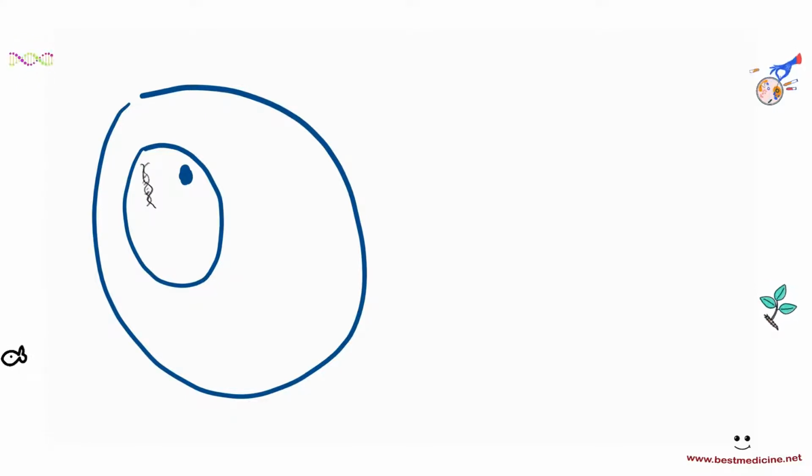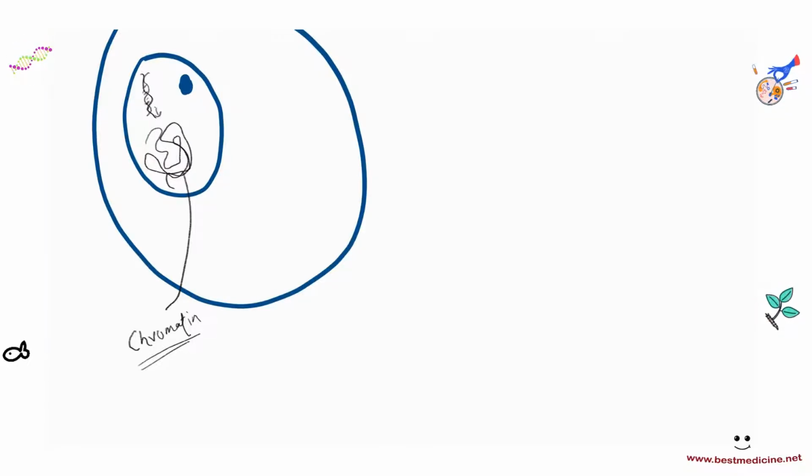Now this DNA actually exists as a thread-like structure like this, okay? This is normally how DNA would be present in any cell in your body. This thread-like structure is called chromatin. So normally DNA inside a cell exists as a thread-like structure called chromatin. That's how the DNA exists.